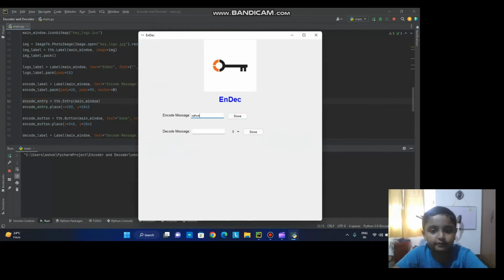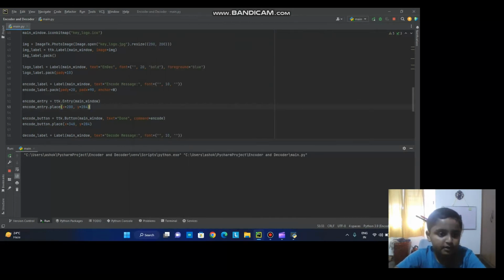As you can see, you can encode anything. We can type anything in this, then it gets encoded, and we put the encoded message inside the decoded message so we can decode it. I used place for this, so it would be a little more accurate.